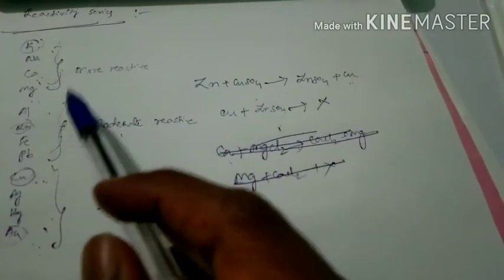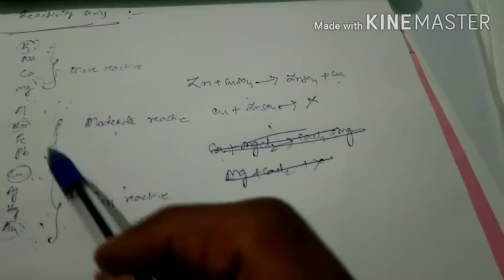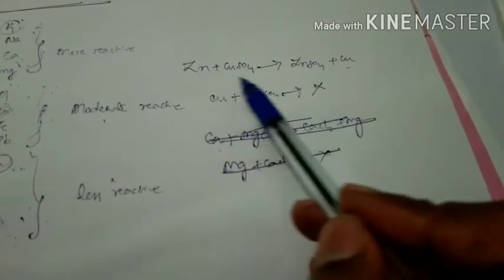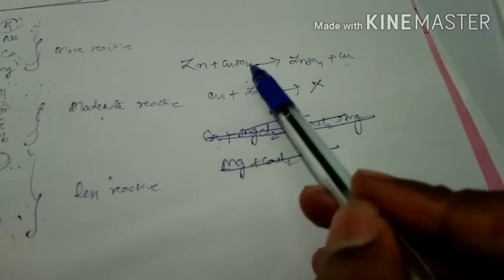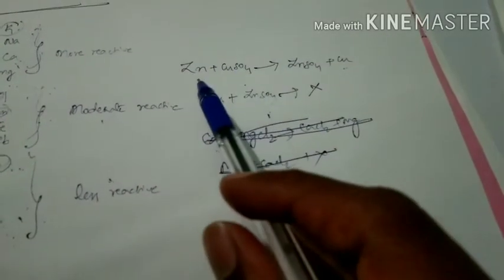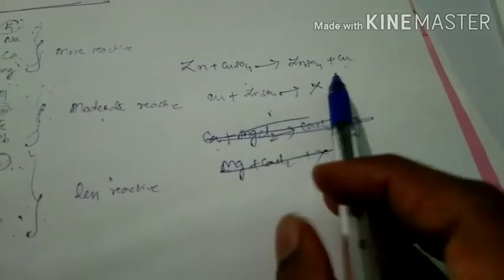So what is the point here? In the reactivity series, the metal which is present above displaces the metal which is present below from its compound or from its solution. One more important point: if copper sulfate solution is present in a zinc vessel, can it be stored a long time? No, it cannot be stored in a zinc vessel, because zinc reacts with the copper sulfate solution.